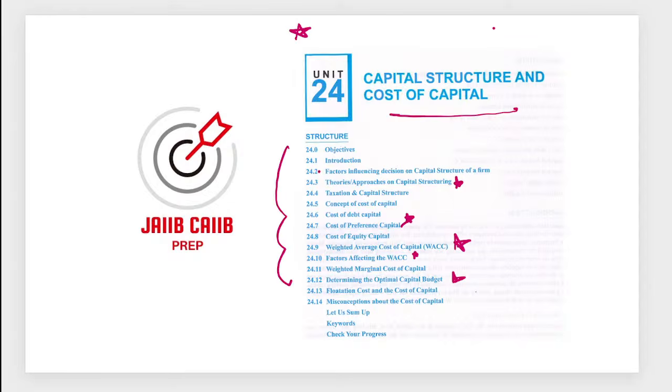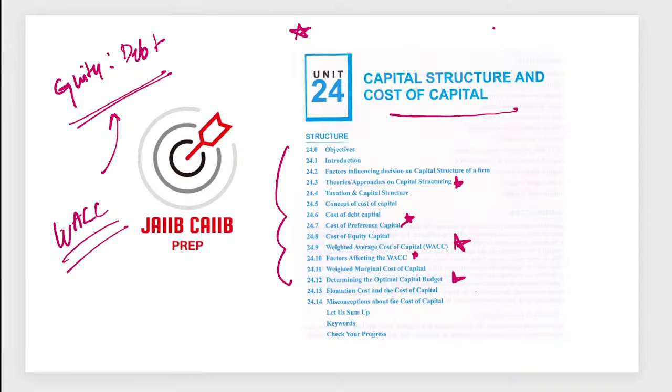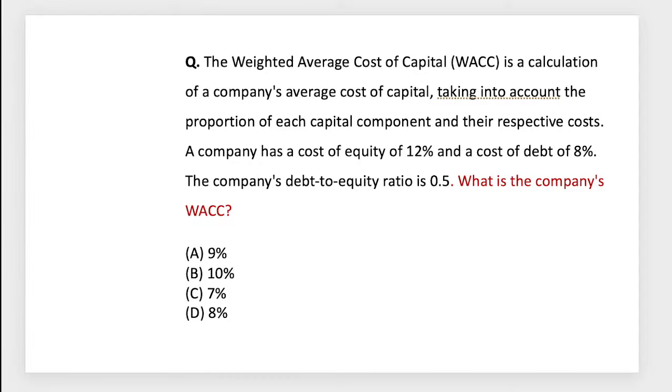So capital structure is a combination of equity and debt. How are we deciding this equity versus debt proportion in a business? What are the considerations, the factors which generally affect your capital structure, as well as when we go for the weighted average cost of capital? These are very, very important. This weighted average cost of capital is something which gets asked every time. And there is one question around the theory and the factors also.